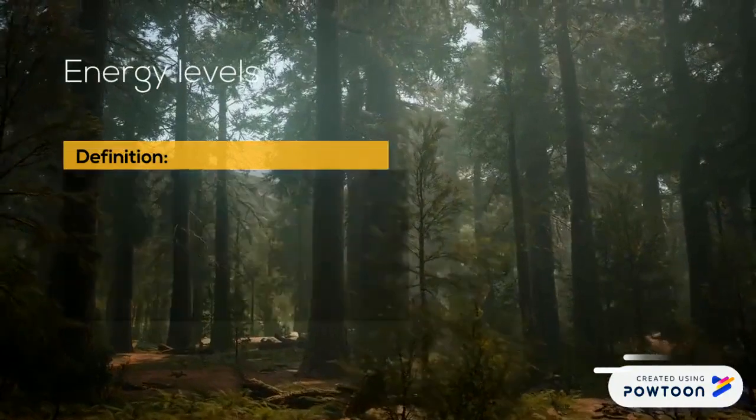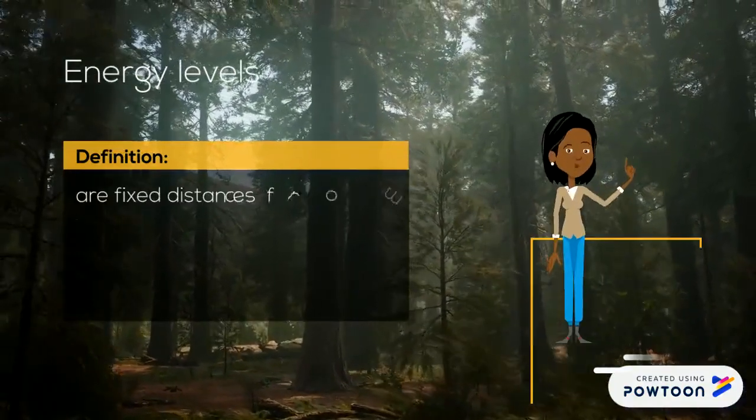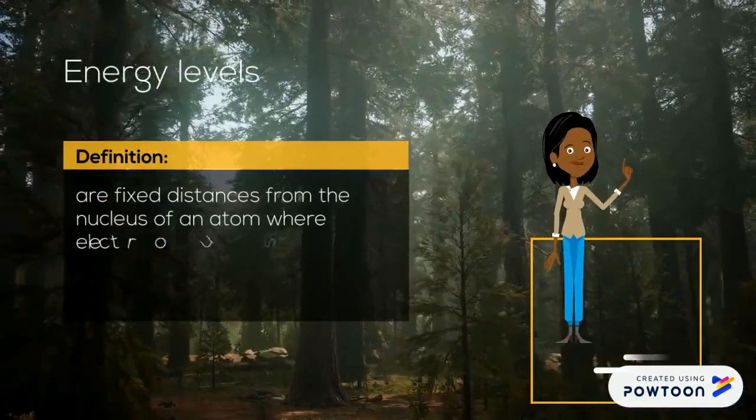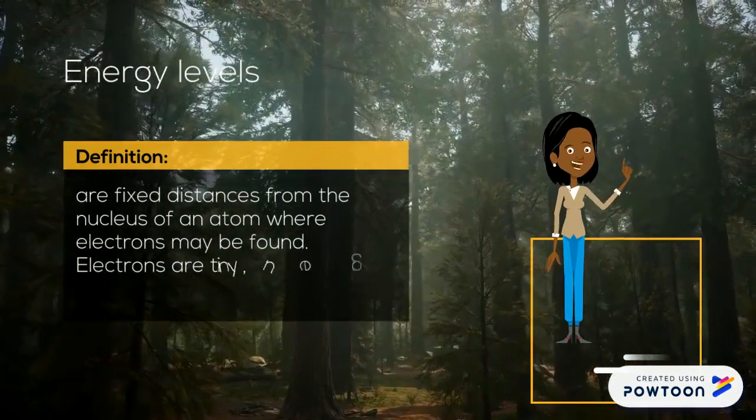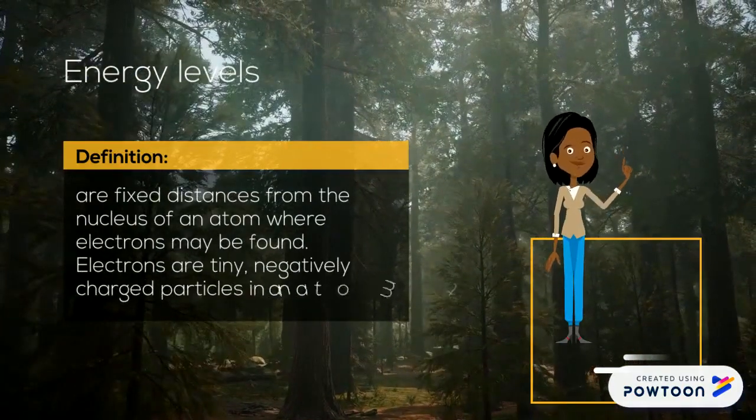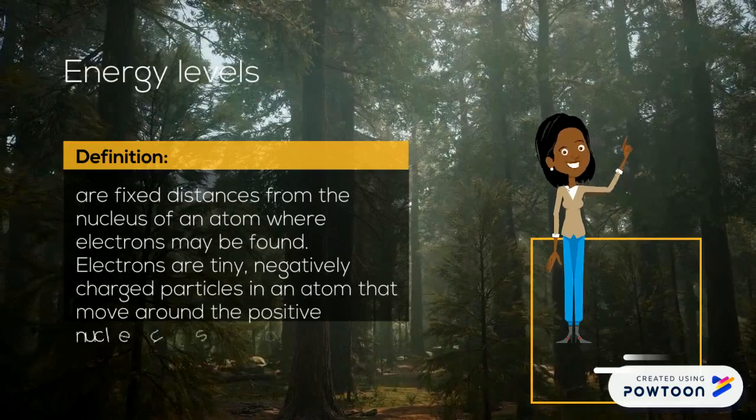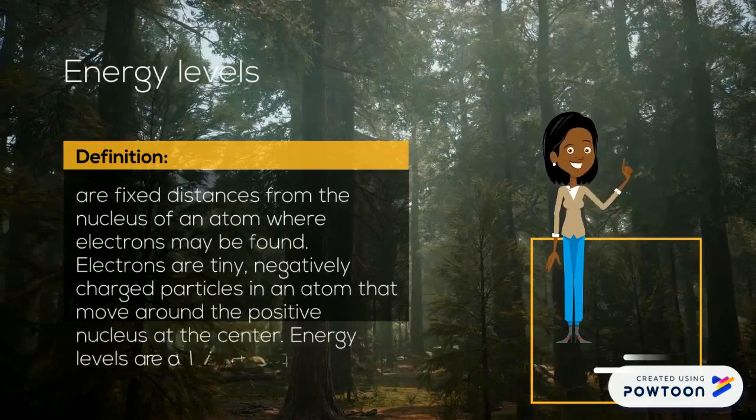Energy levels are a fixed distance from the nucleus of an atom where electrons may be found. Electrons are tiny negatively charged particles in an atom that move around the positive nucleus at the center. Energy levels are a little like the steps of a staircase.